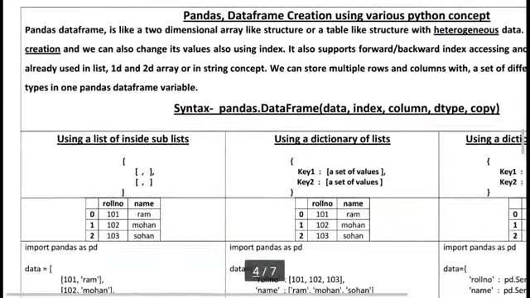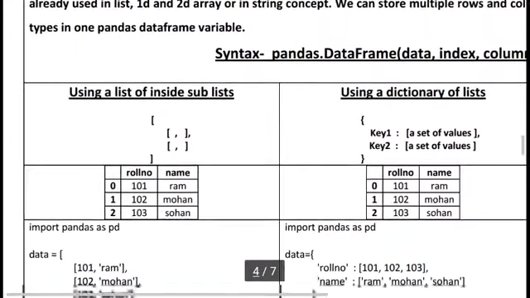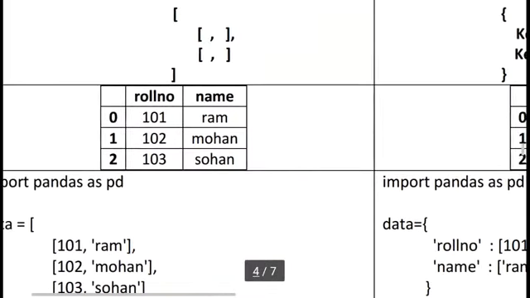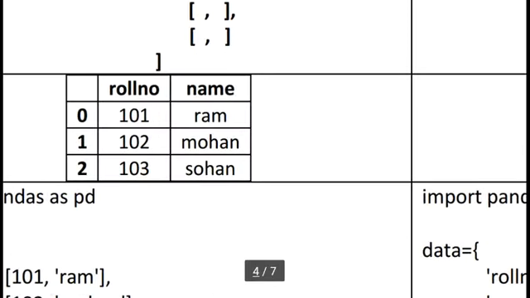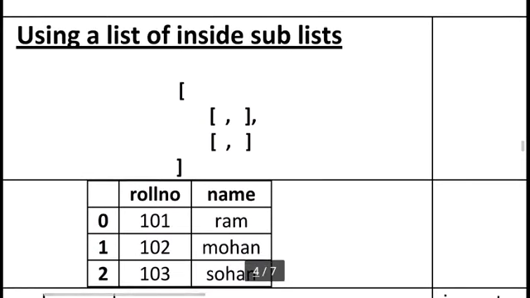Okay, so here you can see we create this table: roll number, name. Index 0 row is 101 Ram, in row 1 102 Mohan, 103 and so on. Here one column is roll number and the other column is name. So I'm using a list with inner sublists.